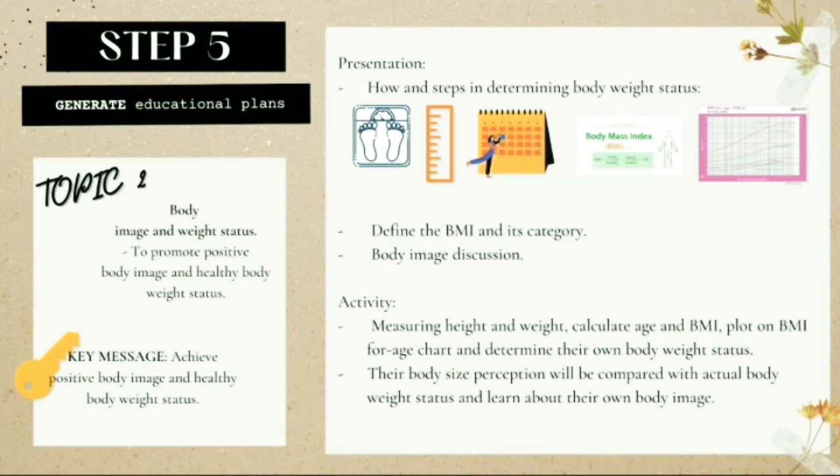It is aimed to promote a positive body image and a healthy body weight status among the students. The activity engagement in topic 2 is more practical, where the students will determine their own body weight status based on the steps taught by the practitioner.